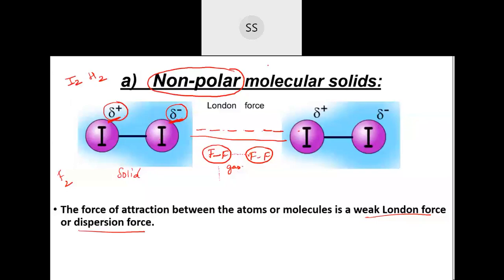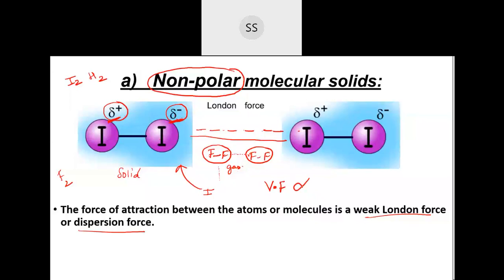As you go down the group, the mass increases and the compounds change into different states of matter. Iodine, being larger in mass, exists in the solid state. So remember, van der Waals force is directly proportional to the molecular mass.